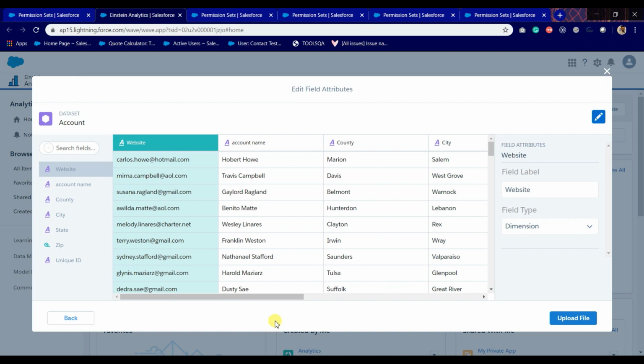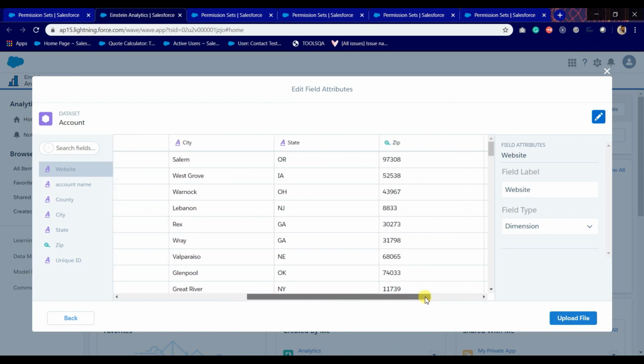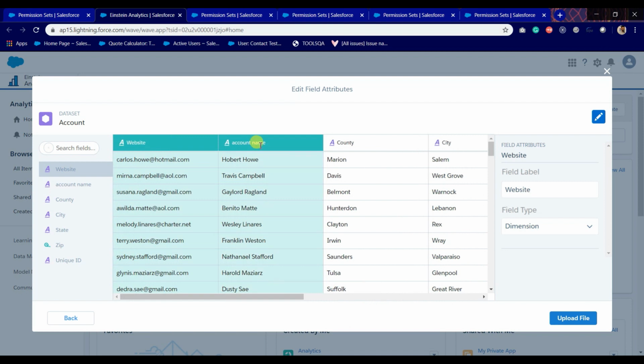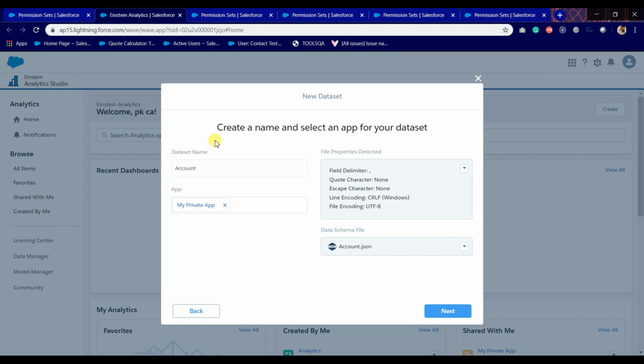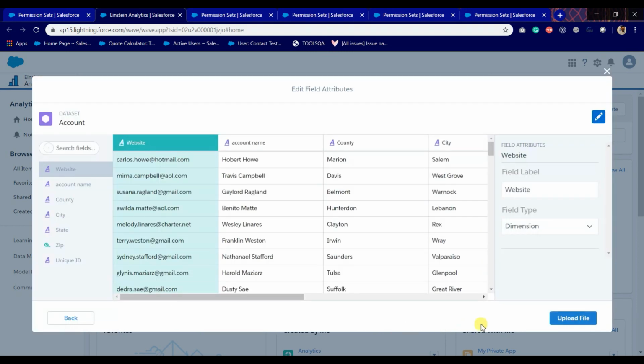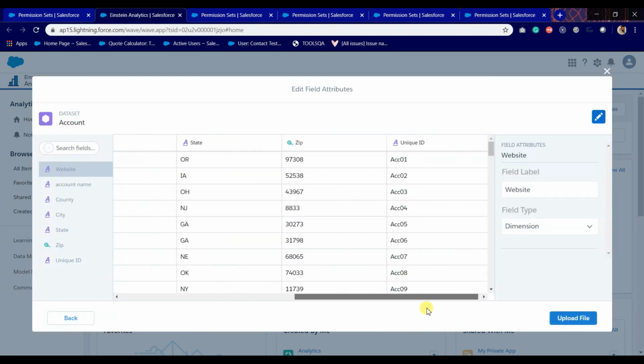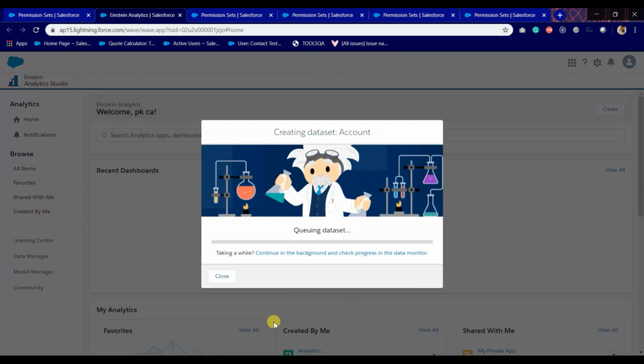You will find all the tabs or columns here which are present in your CSV file, and to edit something, name or app, you can click on back button and add something. So let's go forward, and I'm just clicking on upload button. It will upload our file and redirect me to create the chart for the particular dataset. It will take a moment, so we need to wait for it.